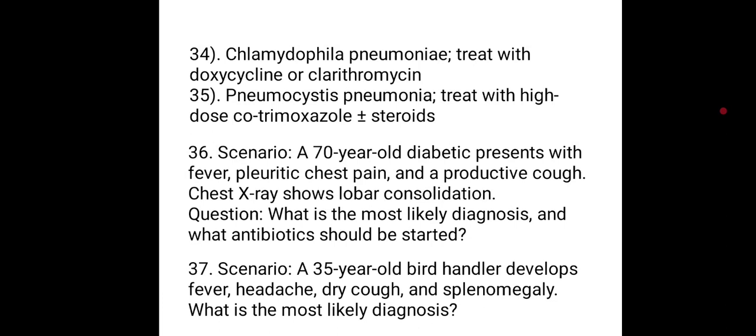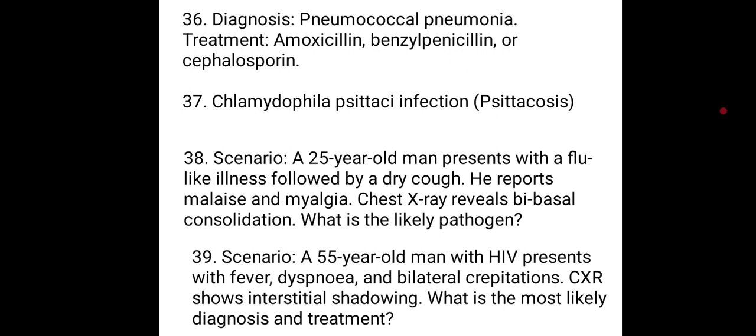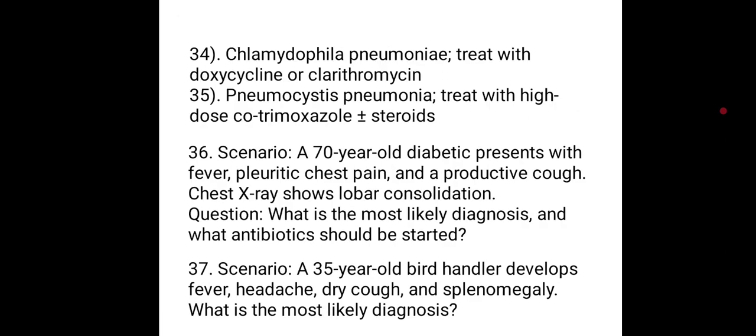36. A 70-year-old diabetic patient presents with fever, pleuritic chest pain, and dry cough. Chest X-ray shows lobar consolidation. What is the most likely diagnosis, and what antibiotics should be started? 37. A 35-year-old bird handler develops fever, headache, dry cough, and splenomegaly. What is the most likely diagnosis? 36 is pneumococcal pneumonia, and treatment is amoxicillin, benzylpenicillin, or cephalosporin.